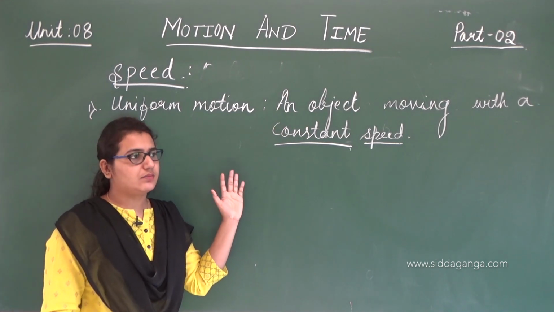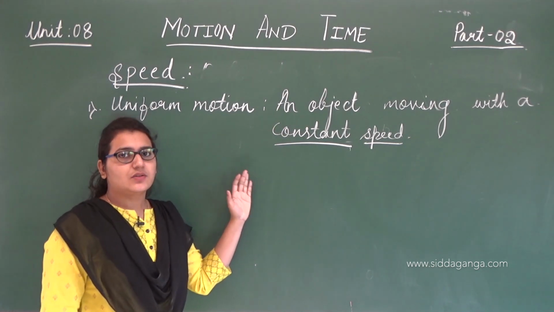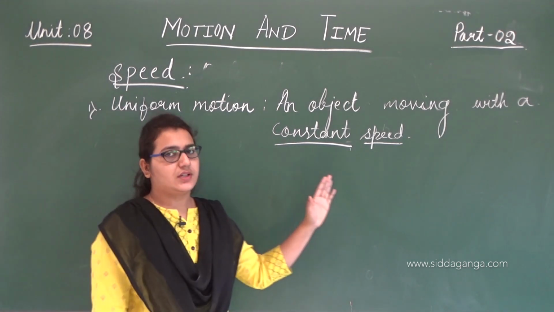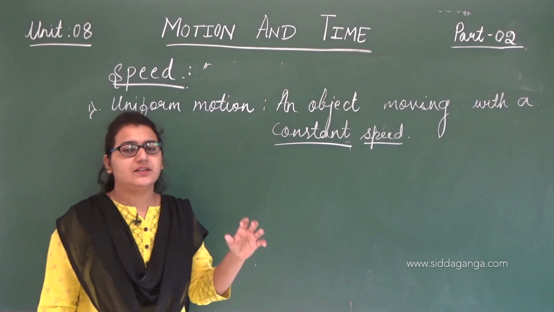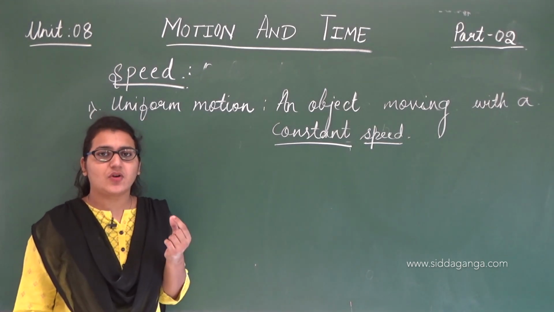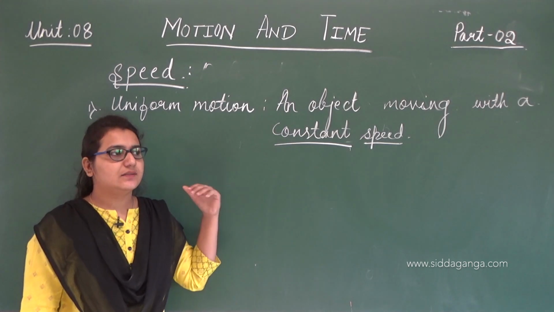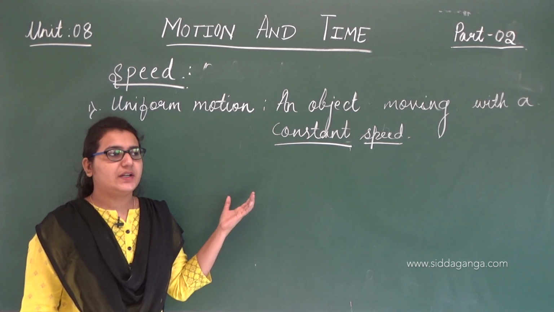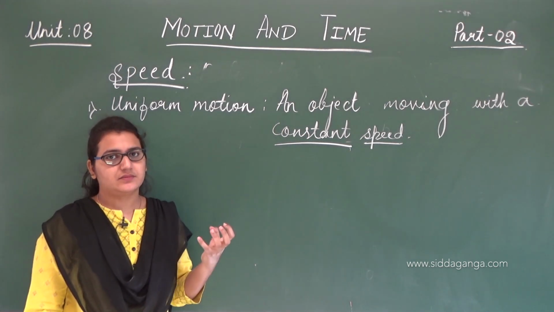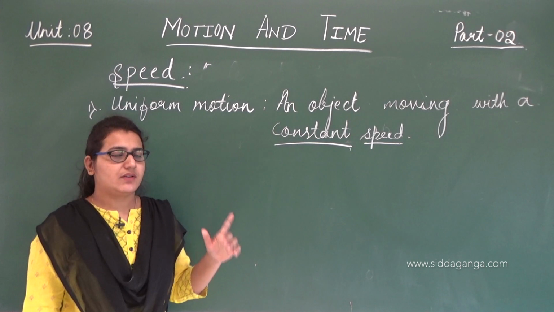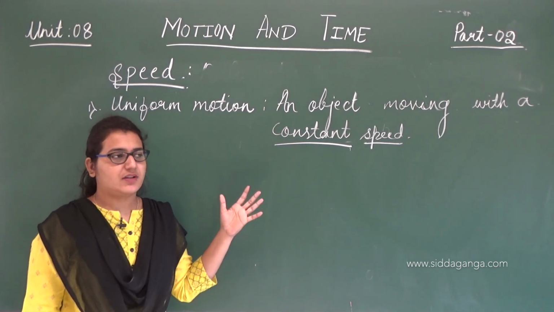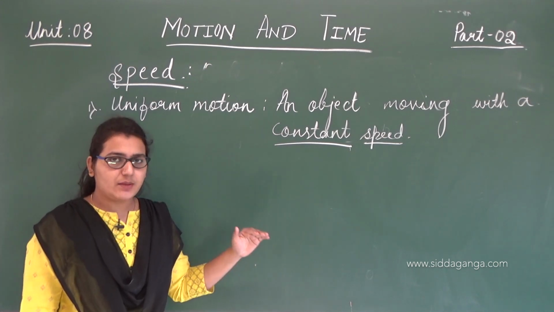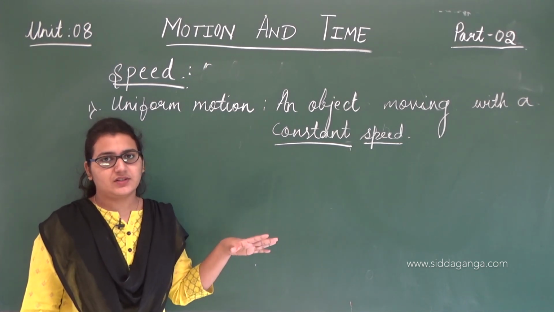In a second it moves some 3 meters. So that 3 meters will be the same throughout the journey, if you maintain the same speed, that is the constant speed, over a given interval of time. If you are traveling for 1 hour and we have maintained 3 meters per second, that's very fast, yes, of course. But if you maintain the same speed for 1 hour, that's our traveling journey, for example.